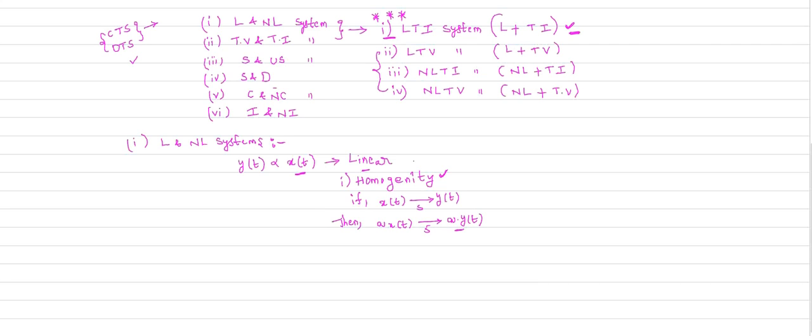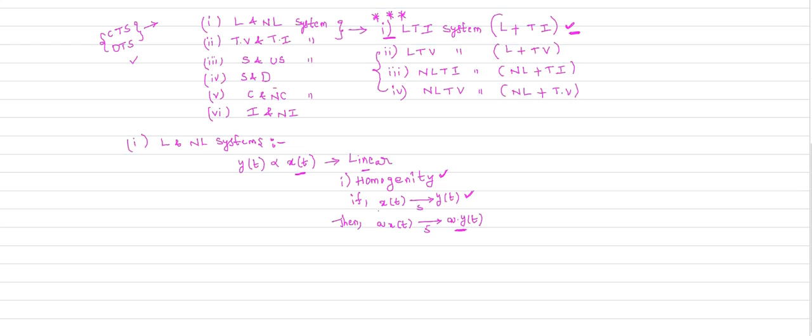If it is a linear system, it must satisfy two conditions. One condition is the condition of homogeneity. What is the condition of homogeneity? If x of t is your input given to the system, and the system produces the output y of t, then if you give the scaled version of your input, which is a times x of t, and the system produces the same amount of scaling in the output also, then the system obeys the principle of homogeneity.